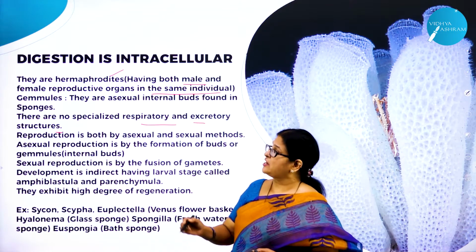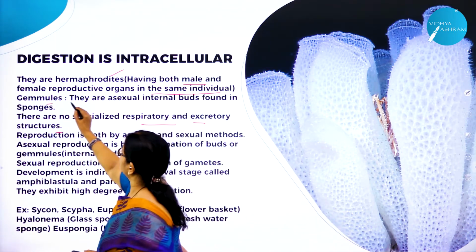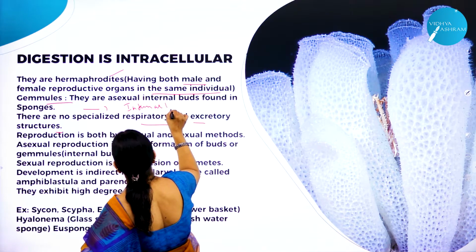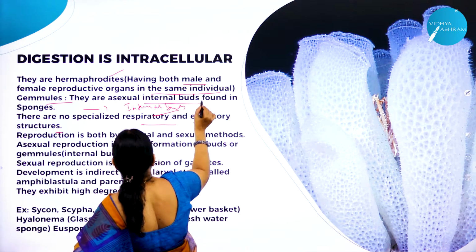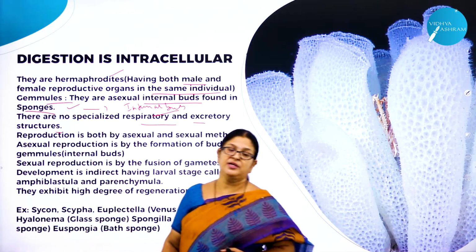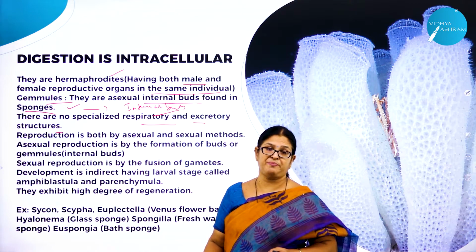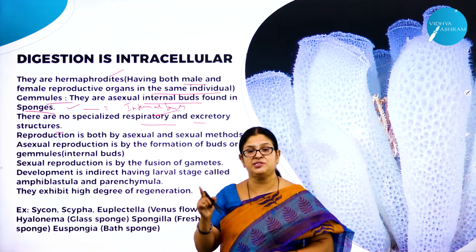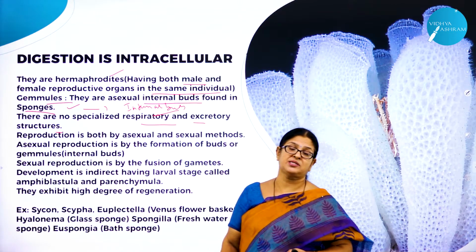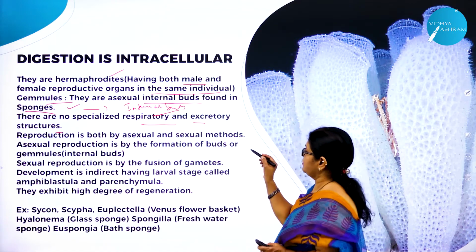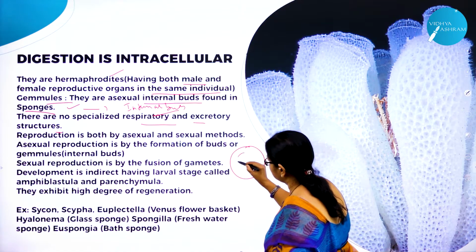Right. Now, next they have very important structures called gemmules. Gemmules are called internal buds found in sponges. Gemmules, very, very important. This is usually asked in the question paper, right, in the exam. What are gemmules? Gemmules are internal buds in sponges. What are internal buds? Particularly when the climatic conditions are adverse, so they develop internal buds like this.